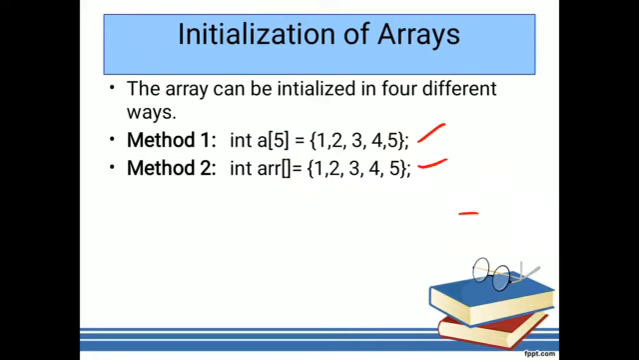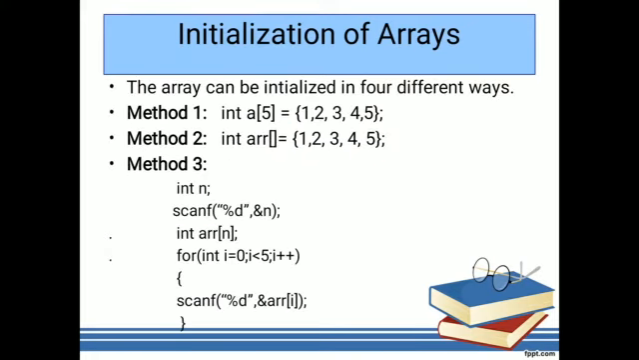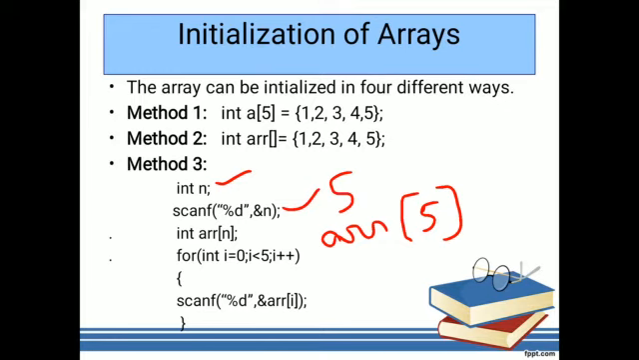Coming to the next one, here the n value is user defined. For example, int n, where n is a variable, and the scanf function is used to take the value from the user at runtime. Now the n value is considered, for example 5. So int array of n, where the value of n is 5, so automatically it is an array of 5.